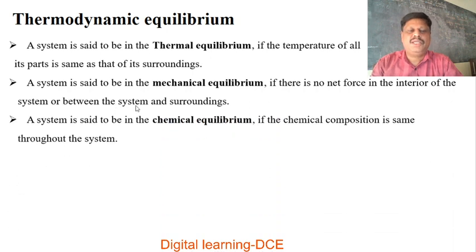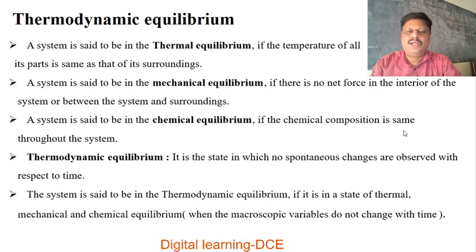A system is said to be in mechanical equilibrium if there is no net force in the interior of the system or between the system and surroundings. Then what is chemical equilibrium? A system is said to be in chemical equilibrium if the chemical composition is the same throughout the system.